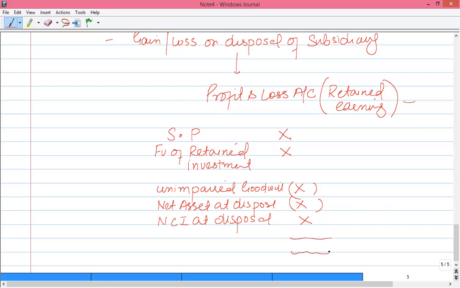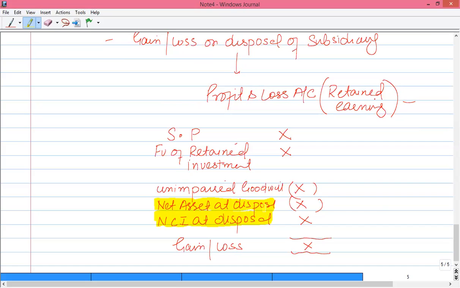This value would be either a gain on disposal of subsidiary or a loss on disposal of subsidiary. The tricky thing is that you have to calculate the net assets at the disposal date, whether it's a mid-year disposal or year-end disposal, and similarly the non-controlling interest at the disposal date, which might be a fair value exercise or it might be a proportionate method.